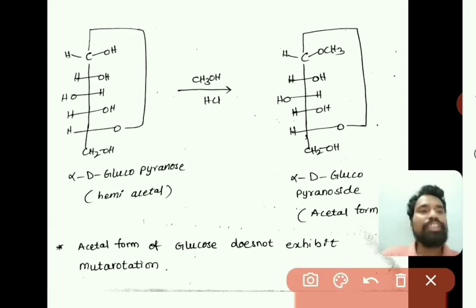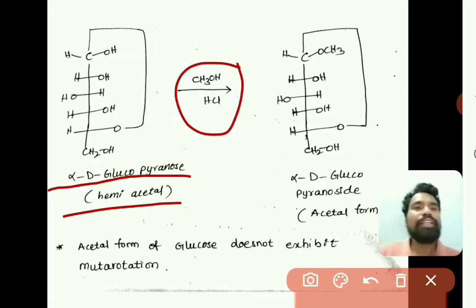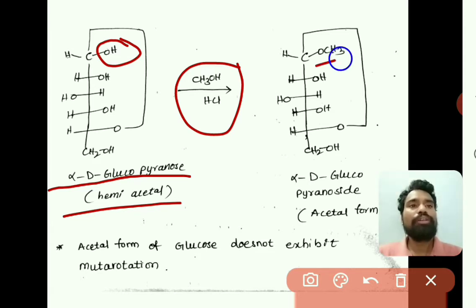Now we will see what the acetal form of pyranose is. So this is alpha D-glucopyranose, just as an example, right. When it is reacted with another alcohol, this OH will be replaced with CH3O minus, that is methoxide. So the OH group would be replaced with a methoxide group.